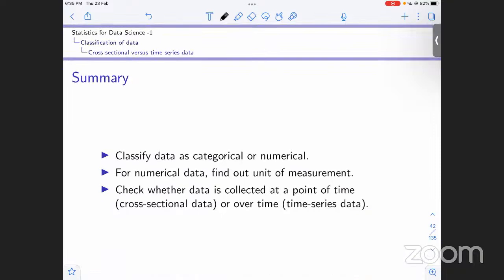Now I'll just give a summary of what we studied in this half of this session. We first classified the data either as numerical or categorical, okay? For numerical data, we have a measurement unit, right? We have a proper measurement unit, for example, for weight, 1 kg or 2 kgs, for heights we might have centimeters or feet. So we have a proper unit for that numerical data, because if we don't have a proper unit, the data would be just meaningless. We cannot convey any meaning through the data.